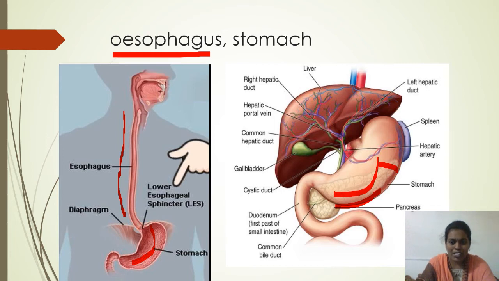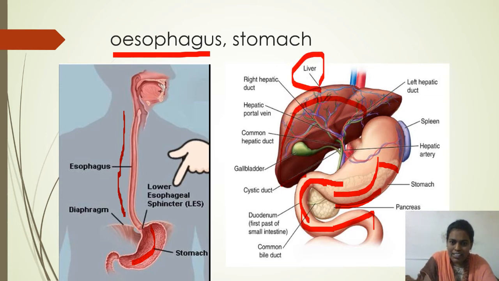This partially digested food enters the small intestine, which is present next to the stomach. The stomach opens into one long tubular structure which is called the small intestine. As the food passes through this tubular structure, I told you one umbrella-like structure is present, that is the liver. The liver secretes bile juice into the small intestine.